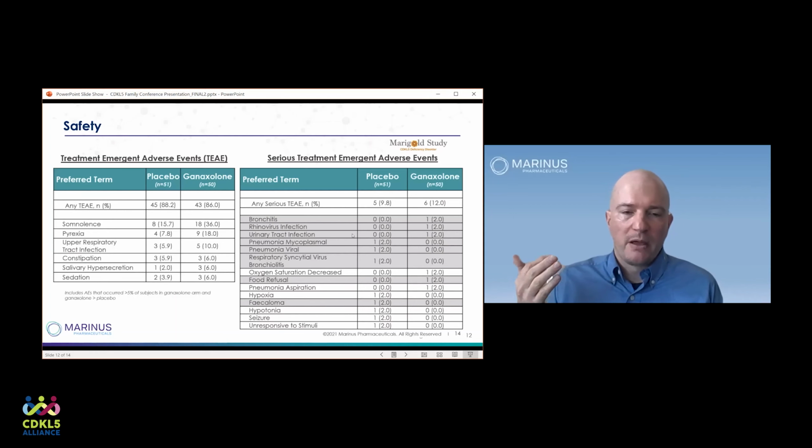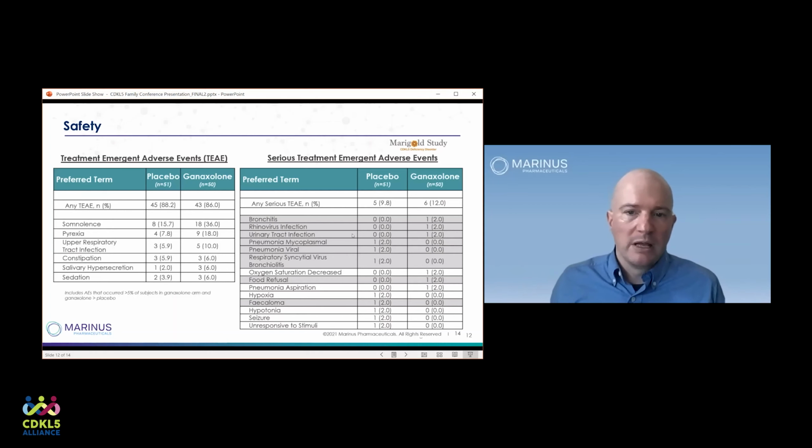Because we've filtered out the less severe adverse events and we're only looking at the serious ones, it's much more difficult to look at differences between the two groups, just because each individual type of AE happens at a low rate. And so you have a 1 or 0 in most of the places where it happened once or not at all. And that's very hard to compare and draw conclusions about what's responsible.